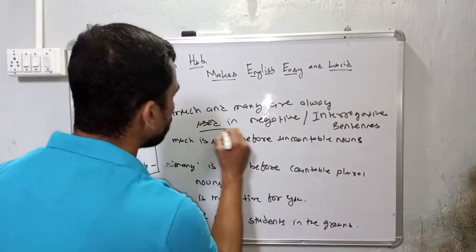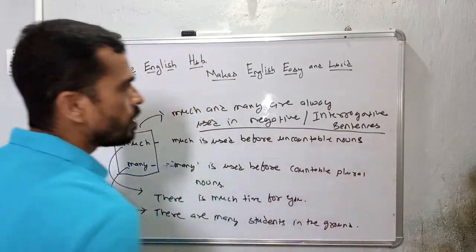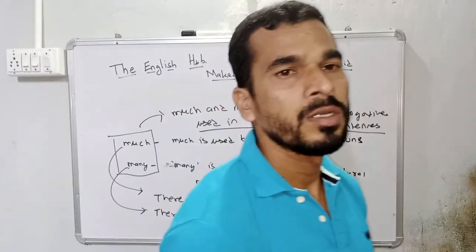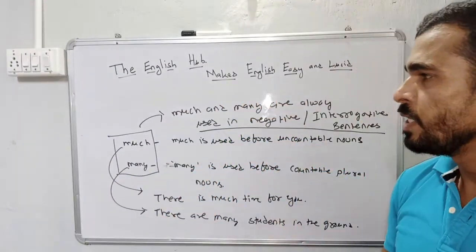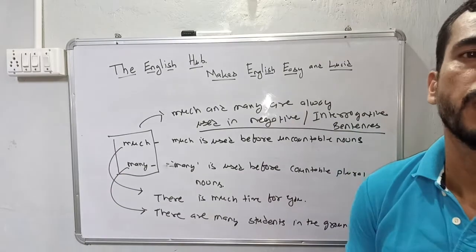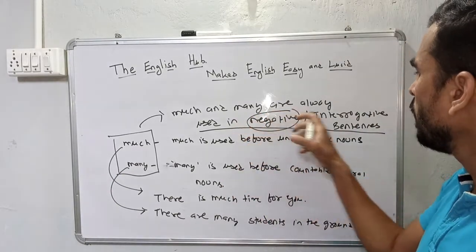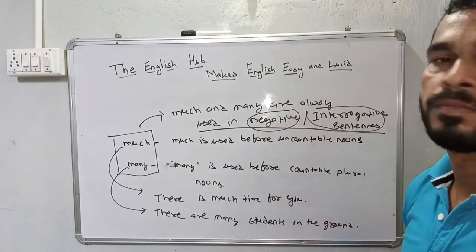It is very important. It means that we cannot use much and many in a declarative or positive sentence. We can use them in negative and interrogative sentences.